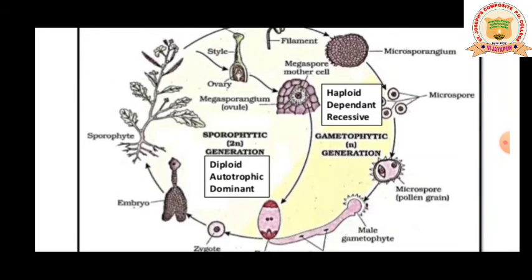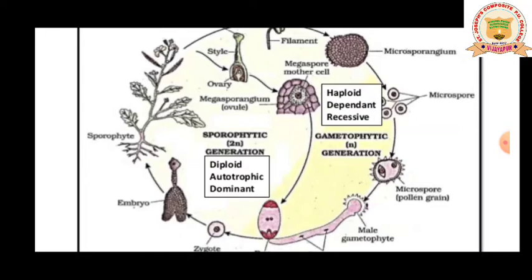And the zygote develops into an embryo. So the sporophytic condition of the angiosperm is diploid, autotrophic and dominant. You should remember this, it is important for competitive exams: the sporophytic condition in the angiosperm is diploid and autotrophic, meaning they produce food by themselves.